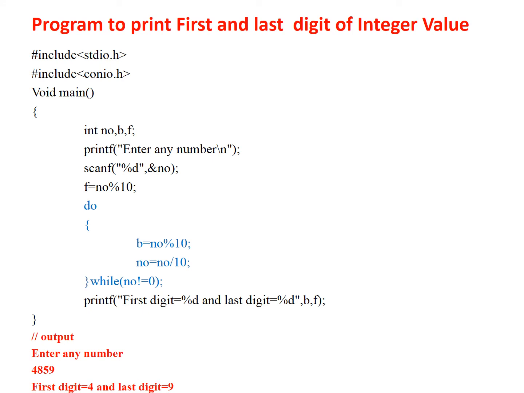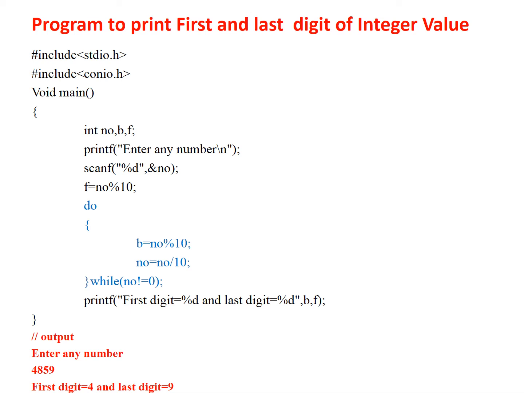Next, again we consider the same program, that is, the program which prints the first and the last digit of the integer value. The logic remains the same: we are interested in the first and the last digit, so obviously we have to separate each and every digit. The last digit comes out in the first iteration, and the first digit we get when the number is equal to 0.